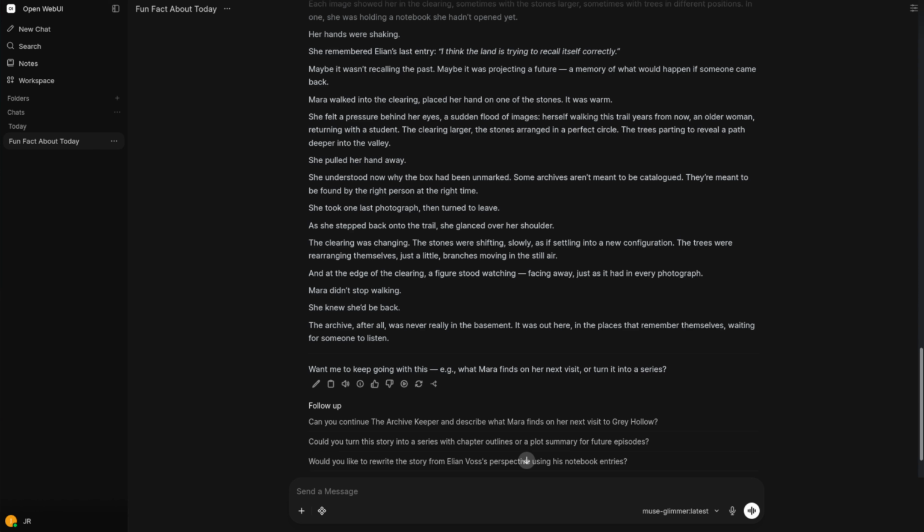Do note that this might be old news soon, right? Glimmer might just be swept under the rug because we have Qwen 3.8 coming out. It is a really anticipated model because of the popularity of 3.6, and I'm sure once that is released, we will be able to do a direct comparison and see how good and how serious Meta is taking their AI research. Because obviously this is not cheap to run.